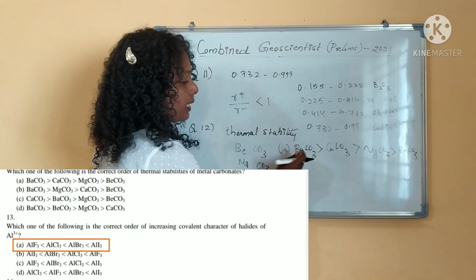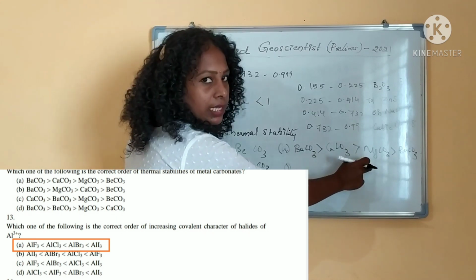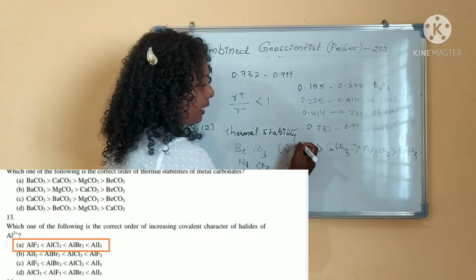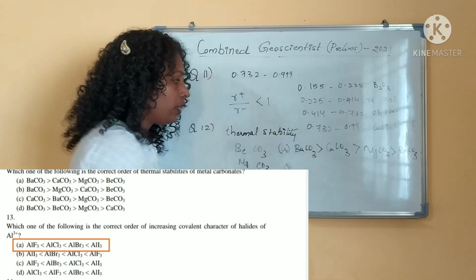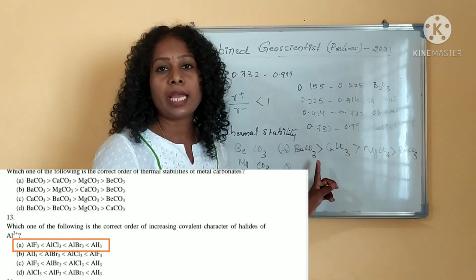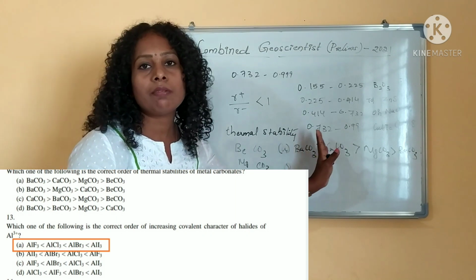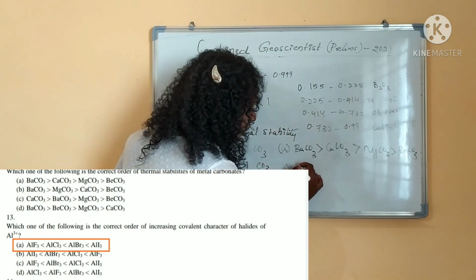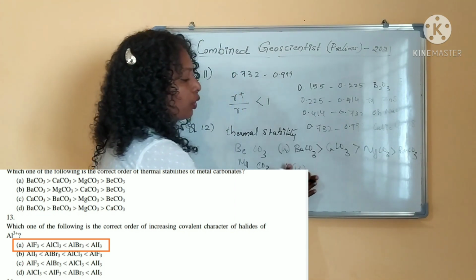Here, if you are seeing, all the anions are same, the anionic part will be same, the cationic part is different, right? This is the cationic part. So cationic size is increasing, ionic character is increasing, thermal stability will be increasing. And your question number 13 is about covalent character of the halides.